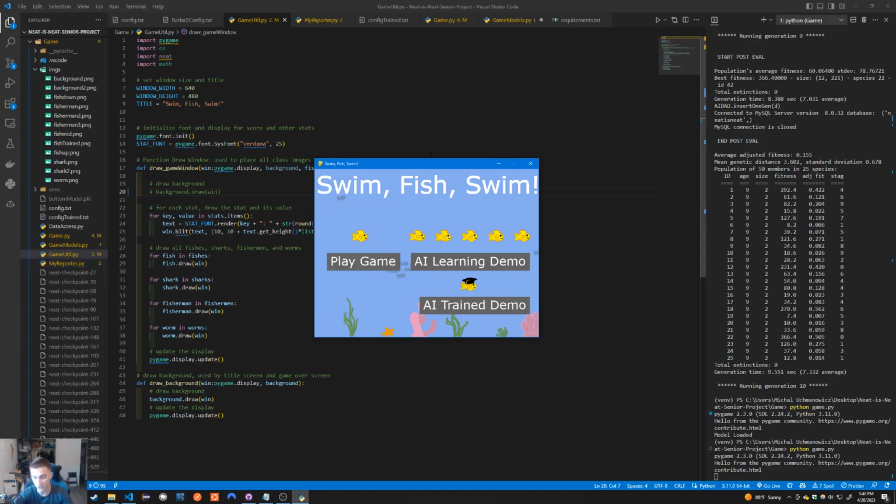And then finally, I have a Django web app. Now, this will pull the information from a MySQL database located in AWS RDS, and it will display it in a neat manner within a graph as well, and it'll give you some information about the game and about the AI itself. And that's hosted within AWS ECS. So both the Django website and the database are hosted within AWS. But let's get into the game.